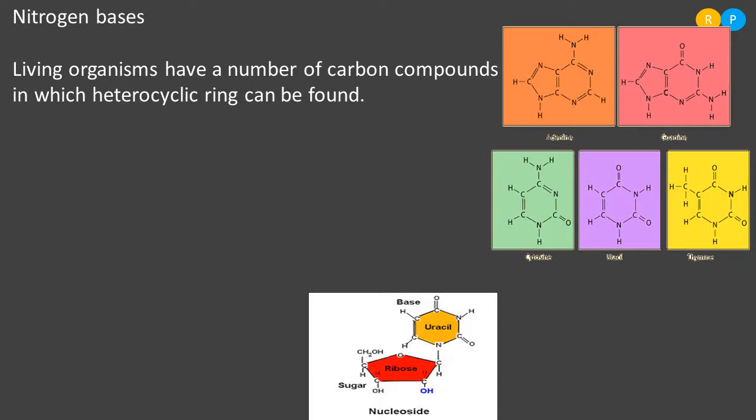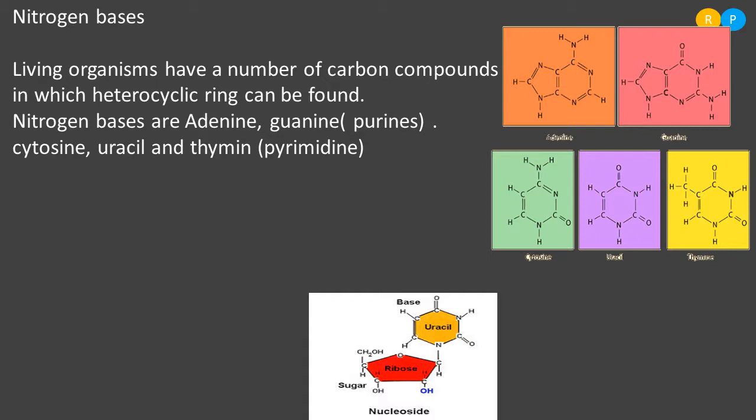Clear? Purines are the kind of nitrogen bases that exhibit two heterocyclic ring structures. There are two cyclic structures attached with one another. Such nitrogen bases are called purines. And another category we have is named pyrimidine. Pyrimidines are the nitrogen bases that have only one heterocyclic ring structure. Understood? Yes.